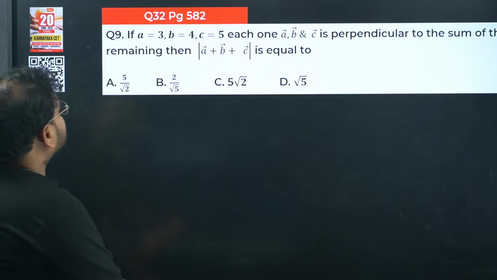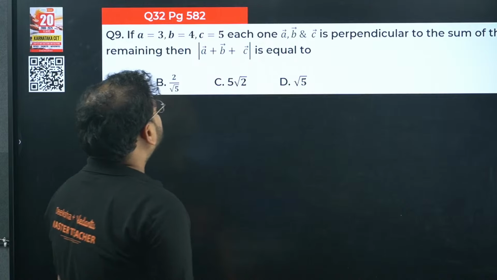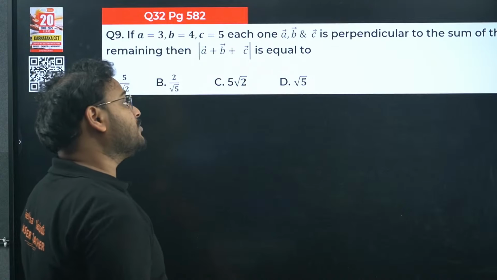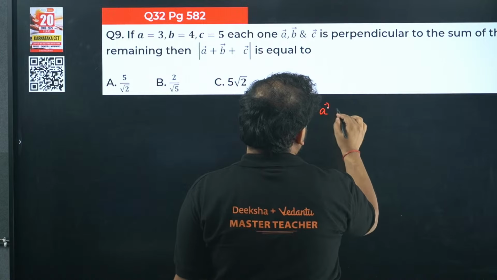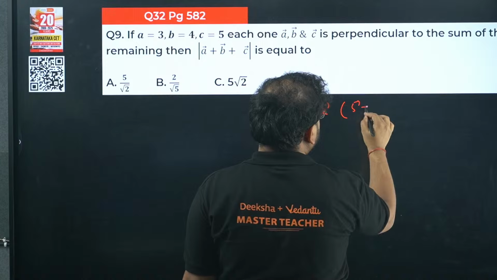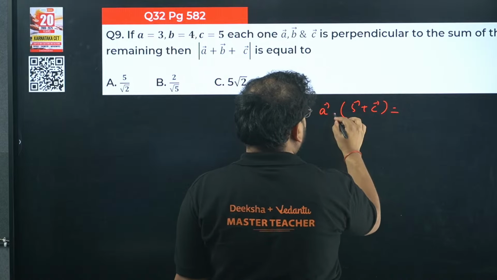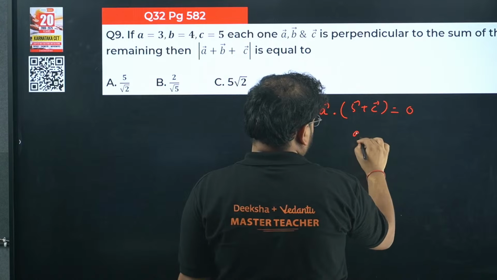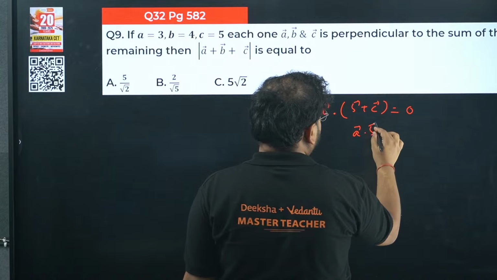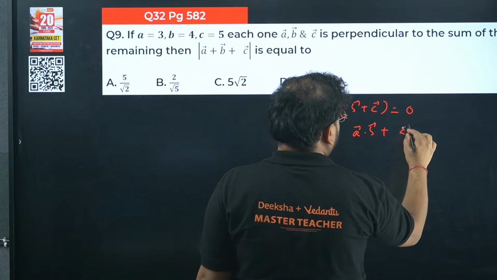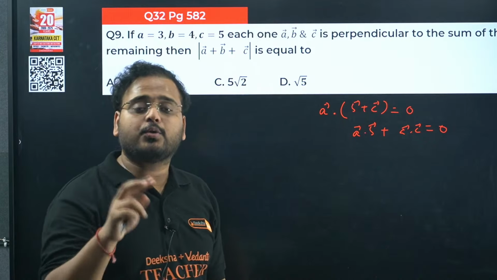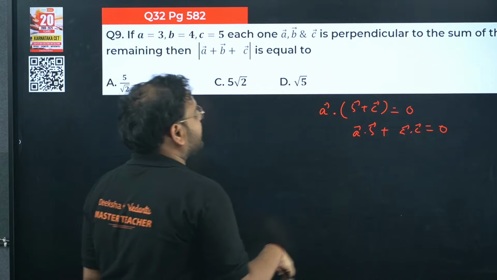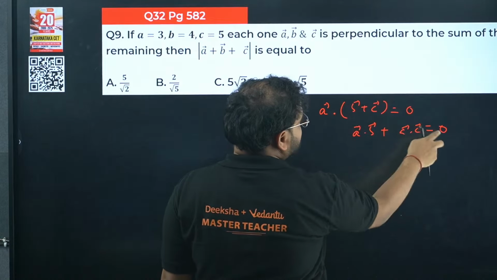9th one: A is 3, B is 4, C is 5. A, B, C are each perpendicular to the sum of the remaining. So A is perpendicular to the sum of the other 2, B plus C, so A dot (B plus C) will be 0. I get A dot B plus A dot C equals 0, right? Each of them is perpendicular to the other 2.